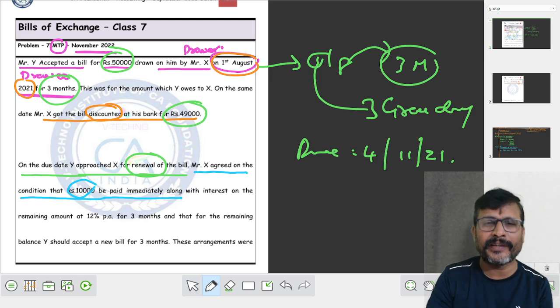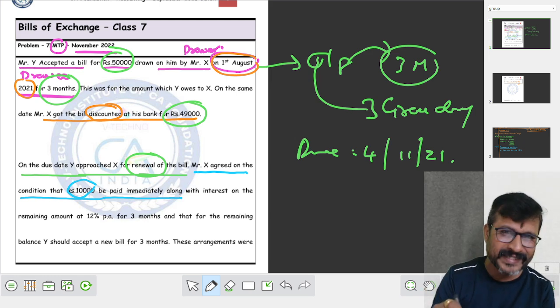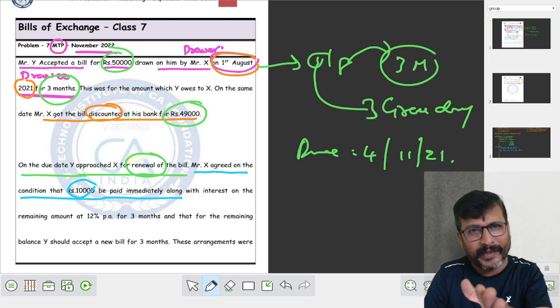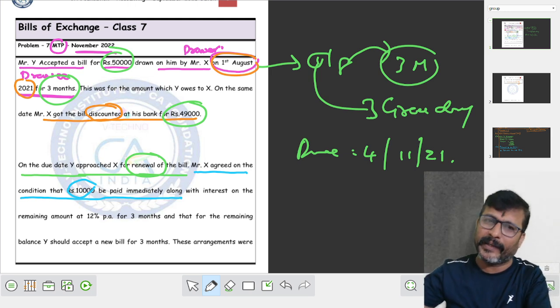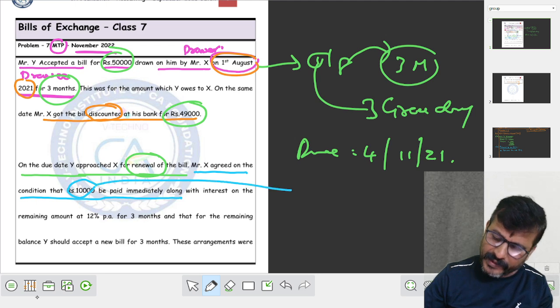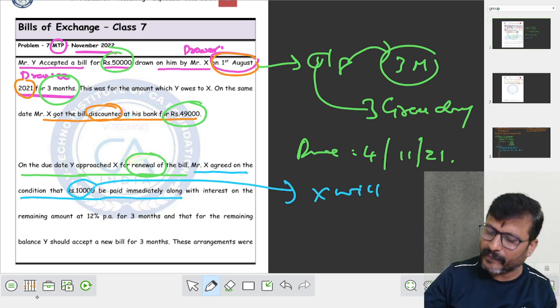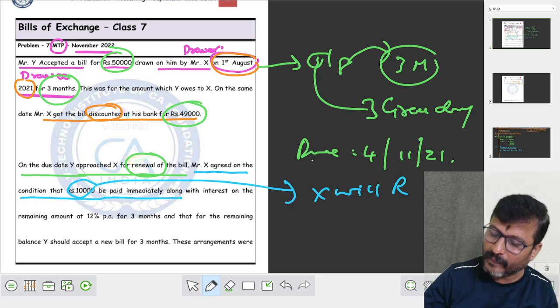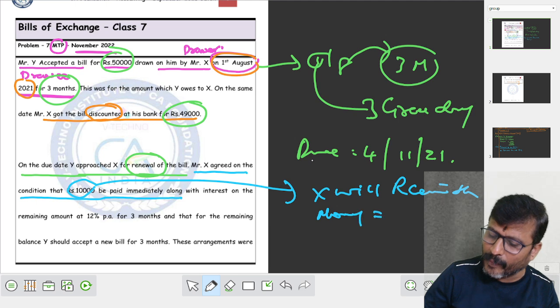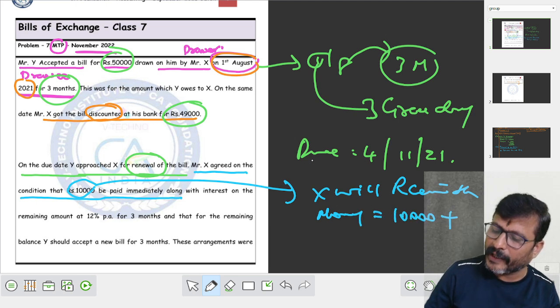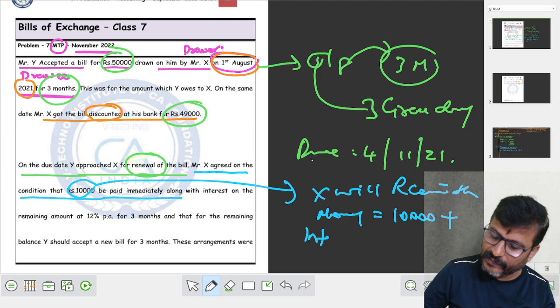Since we are recording the journal entries in the books of X, when Y has to pay, it means X will receive the money. How much? 10,000 plus interest.